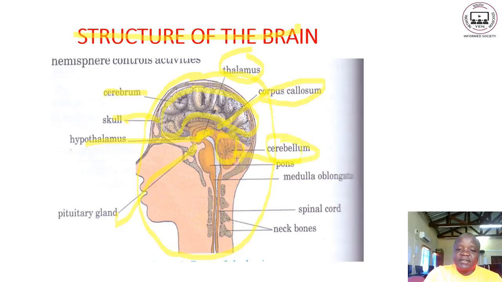This part here is the pons. Then right away down, we have what we call the medulla oblongata. This one is the spinal cord. These are just the neck bones. So let us look at the description of each of these. Next page.